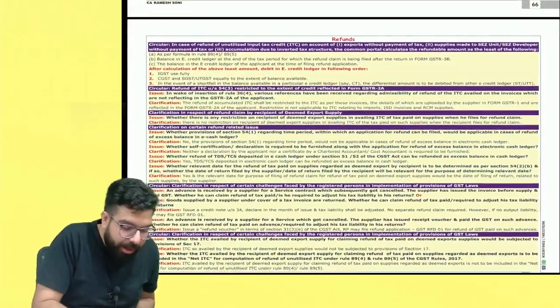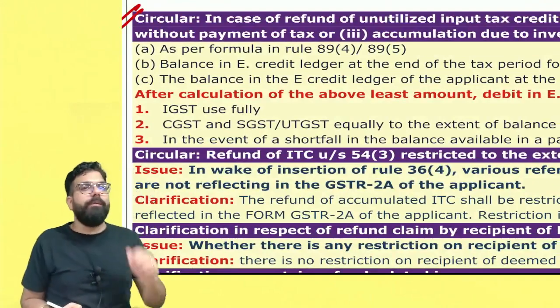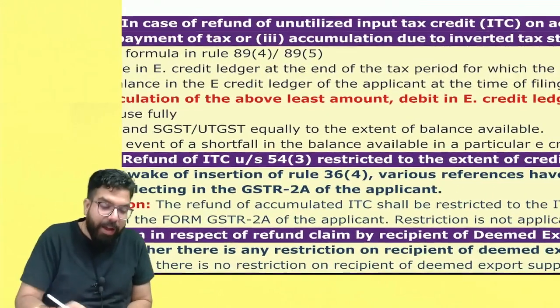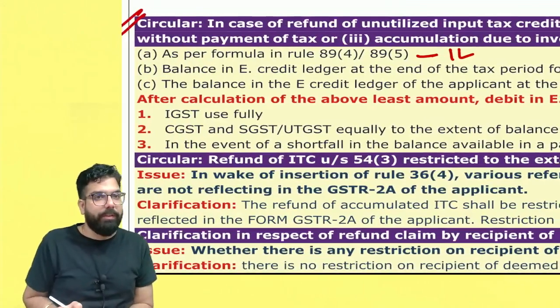The next one over here is, sir, whenever you apply for refund, for example, as per the formula under 89.4 and 89.5, your refund amount came only to 1 lakh rupees.